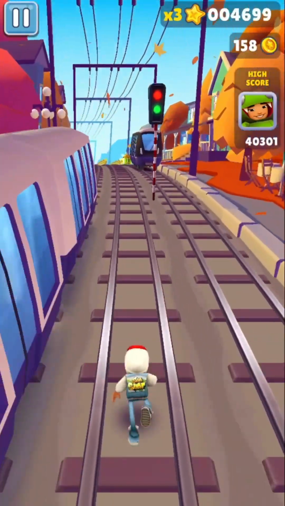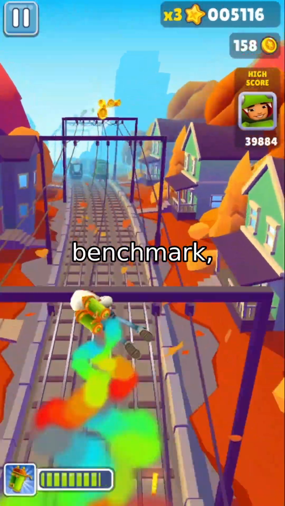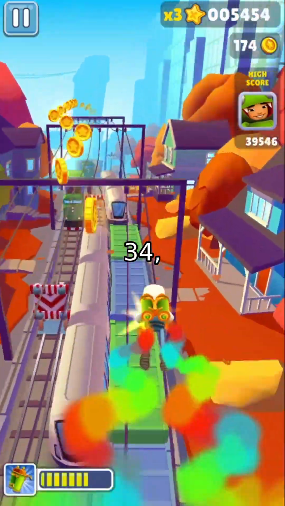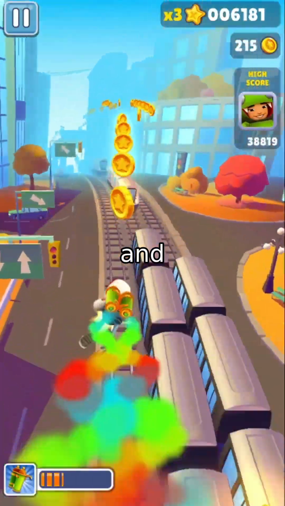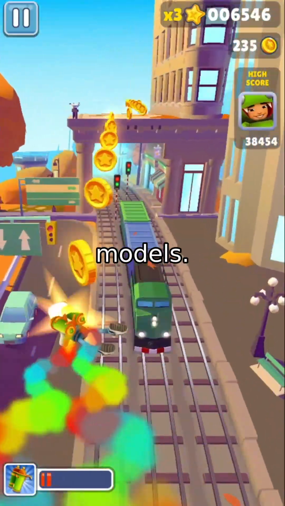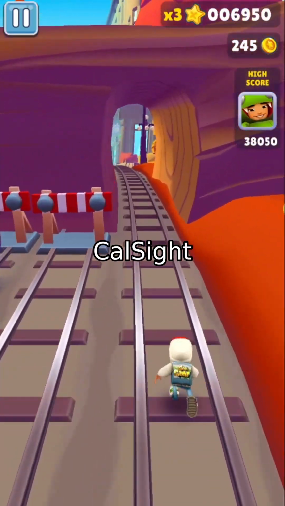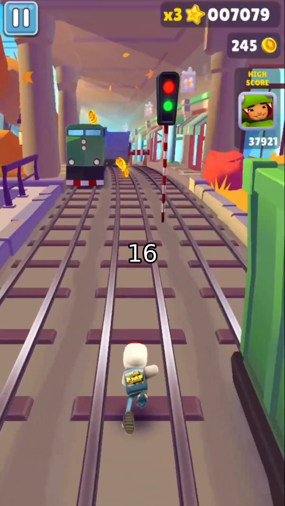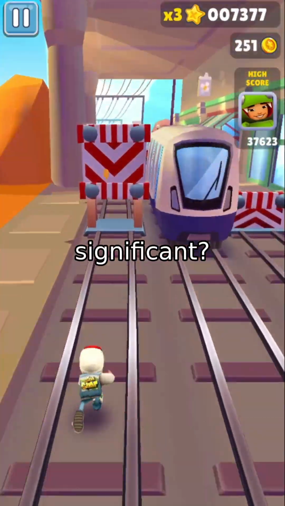The results? A breakthrough in visual causal reasoning. On the VCG32K benchmark, CauSight achieves a graph recall of 34.2%, a 21% absolute improvement over GPT-4.1, and over threefold better performance than previous open-source models. Even on the cross-dataset test set, Objects365, CauSight maintains strong generalization with a 16% recall boost over the SFT baseline. But what makes this performance so significant?